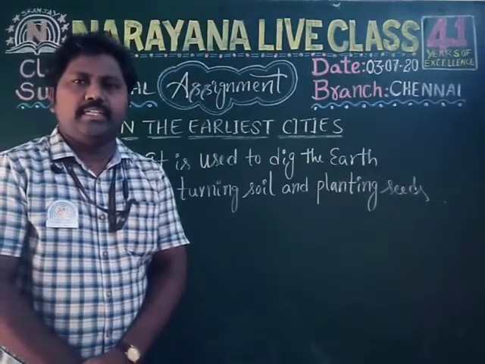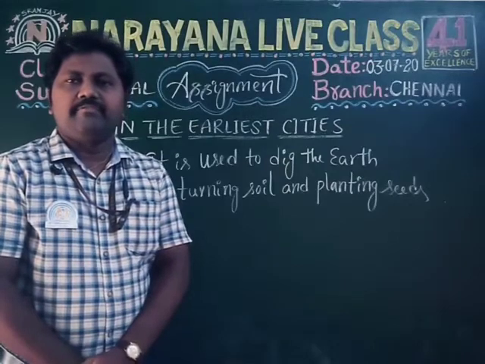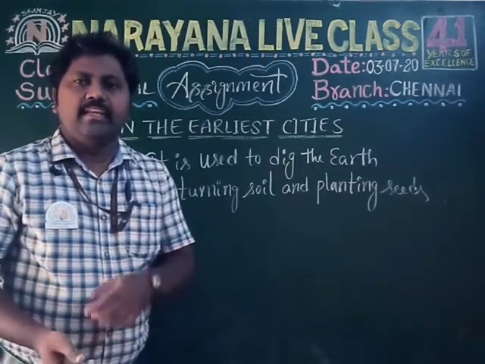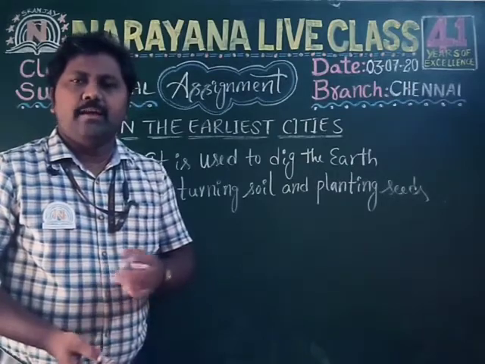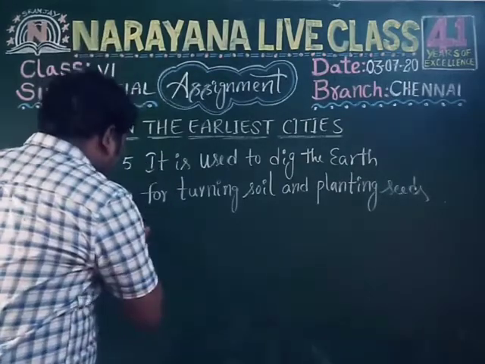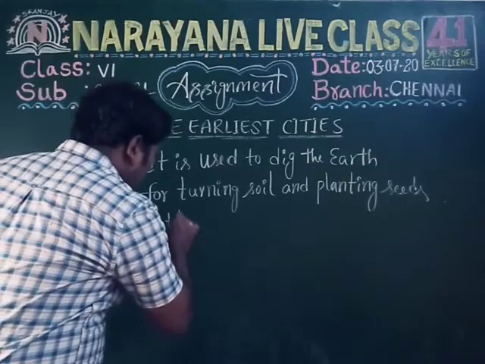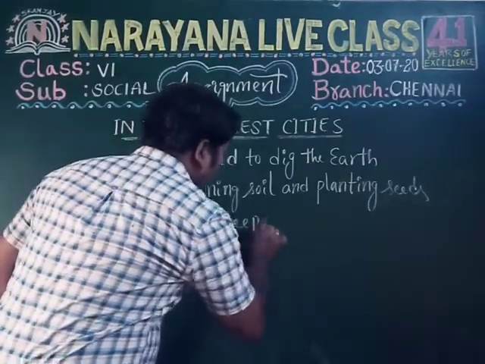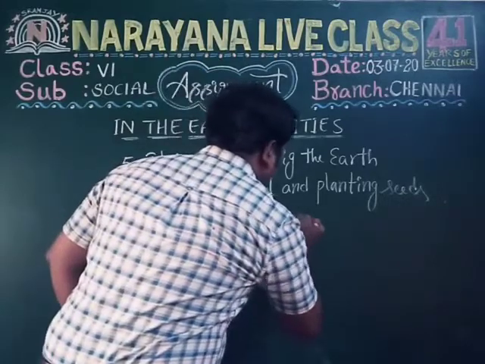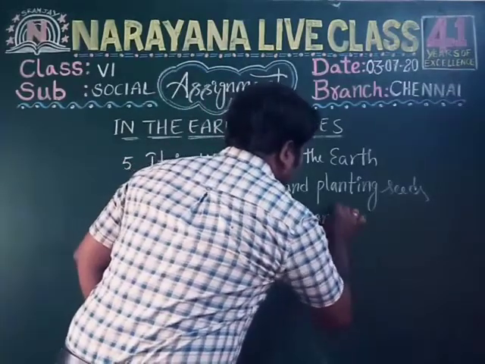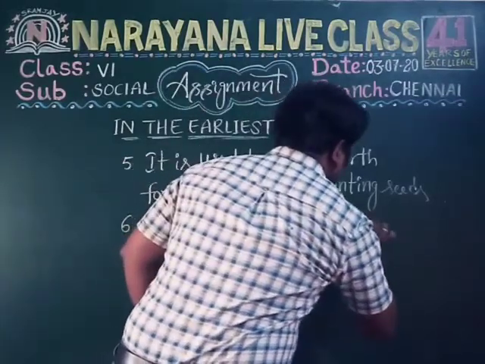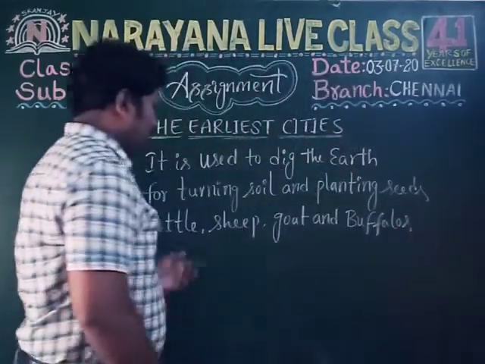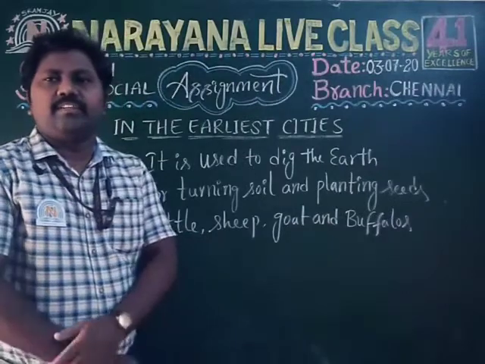The sixth question is, name the animals that were reared by Harappans. The answer is cattle, sheep, goat and buffaloes. So the sixth question answer is cattle, sheep, goat and buffalo. Right, children? So this is the sixth question answer. Now let's take the seventh question, children.